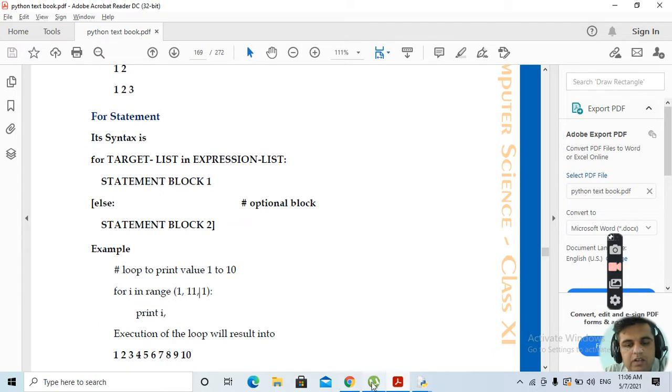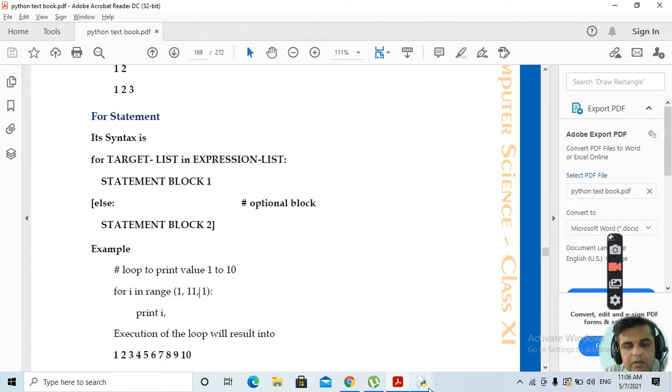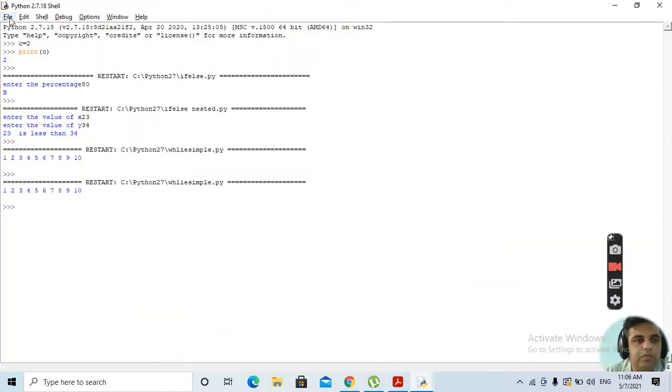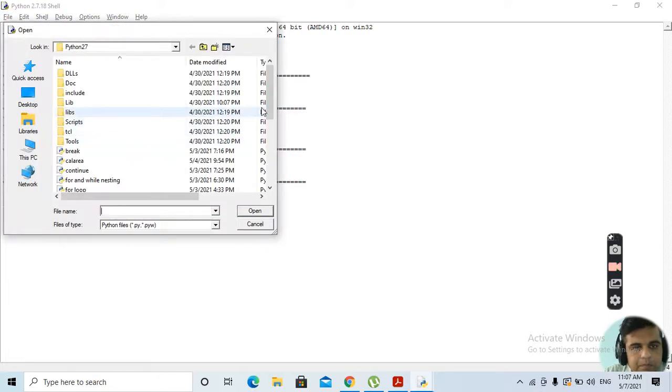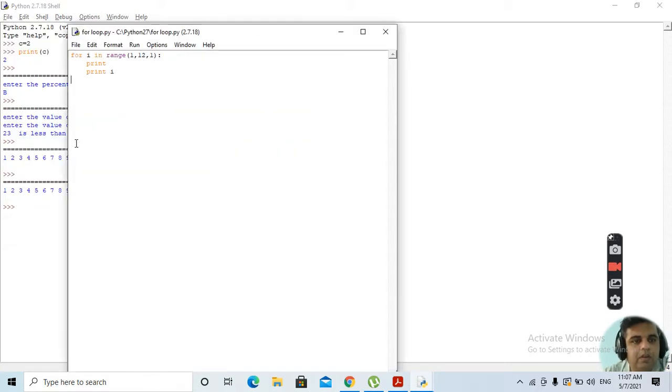If we want to look at an example of this, just hold on. Suppose we open the example of for loop. Here: for i in range 1 to 12, colon, then print the value of i.